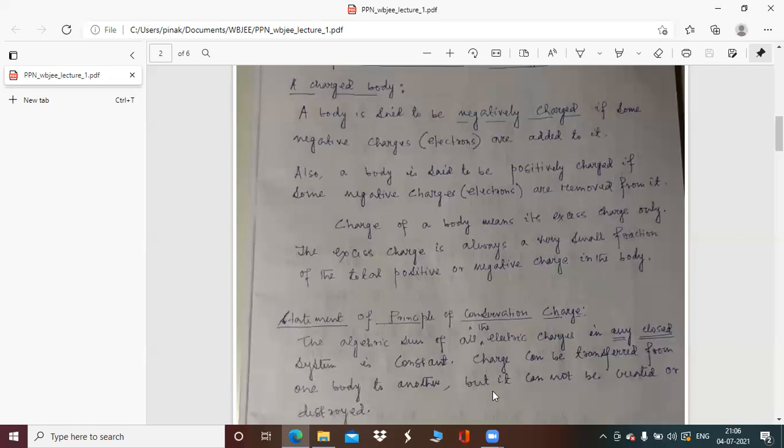So again, I'm reading it out. The algebraic sum of all the electric charges in any closed system is constant. Charge can be transferred from one body to another, but it cannot be created or destroyed.